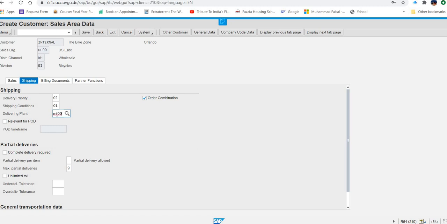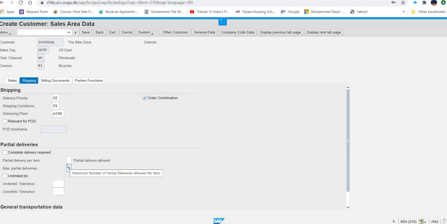Okay, MI00. Then after that, 3 for maximum partial deliveries. Maximum partial deliveries. Where is it? Let me just search where it is. Here, instead of 9, you will remove this and you will type 3. Why is it given in the exercise? Then, what next do you have to do?